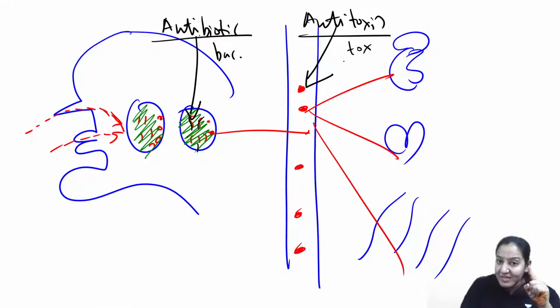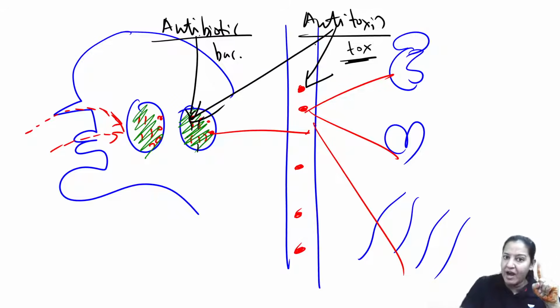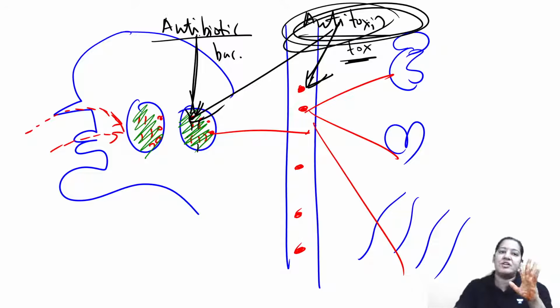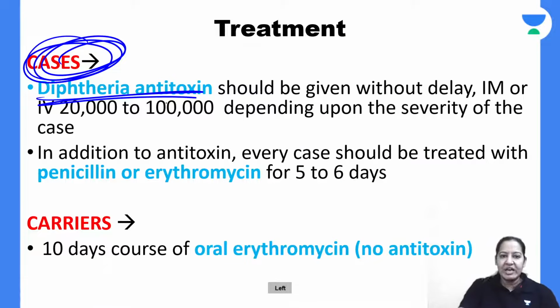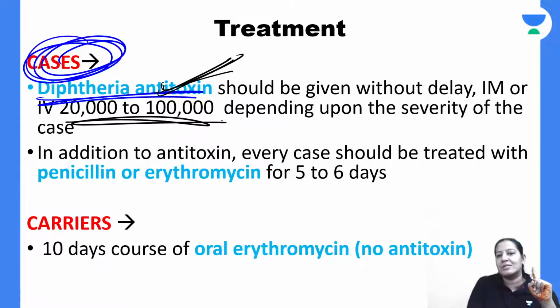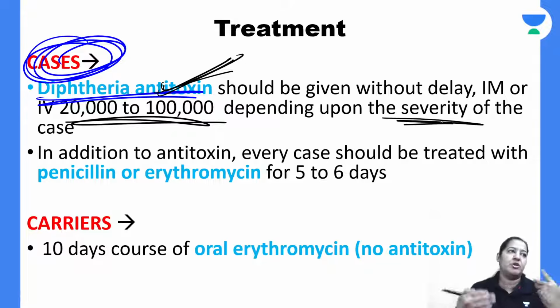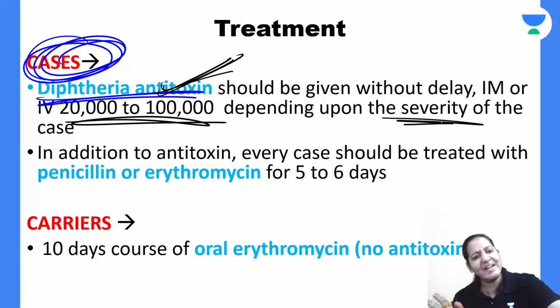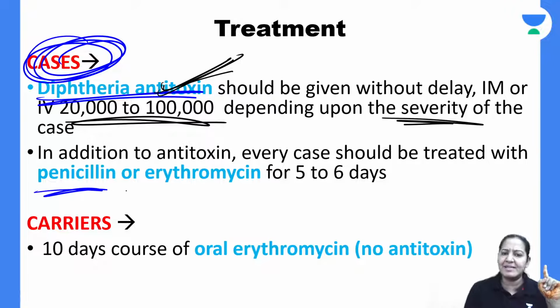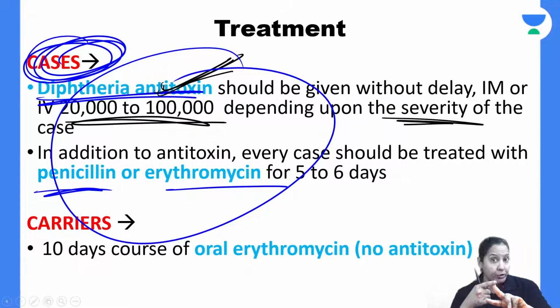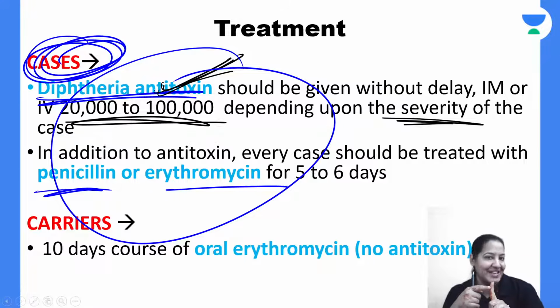Antibiotic kills bacteria, and antitoxin neutralizes the toxin. Toxin is present both locally and in the blood, so antitoxin will work in both places, but antibiotic acts only locally. So give both, but the mainstream of treatment will be antitoxin, not antibiotic. Give me a thumbs up. First give antitoxin. Learn the doses. Depending on the severity, you decide your dose. Absolutely right. Go with antitoxin first, but give antibiotic also. The antibiotic may be either penicillin or erythromycin. So give two things, antitoxin and antibiotic, but the main treatment is antitoxin. Antibiotic you can also give, but it is not the primary treatment.